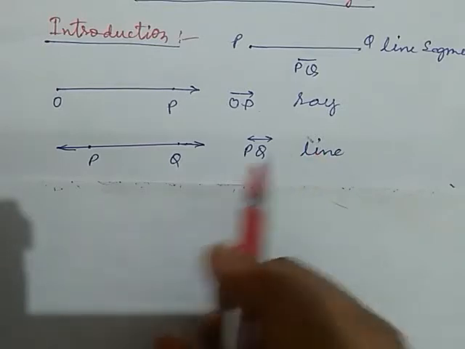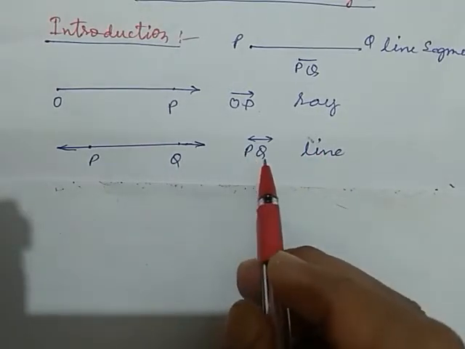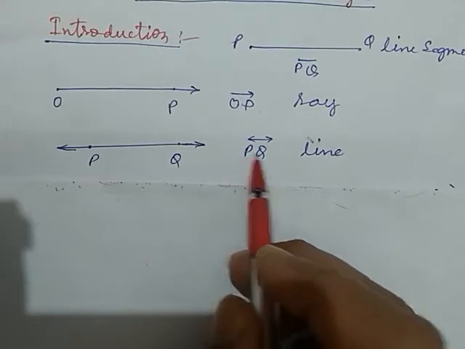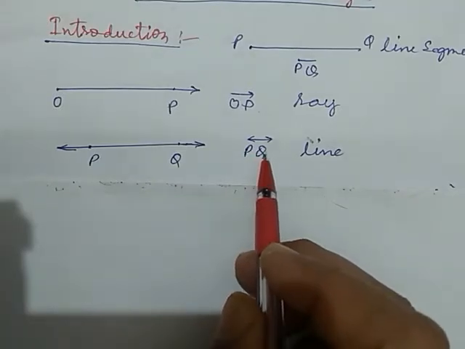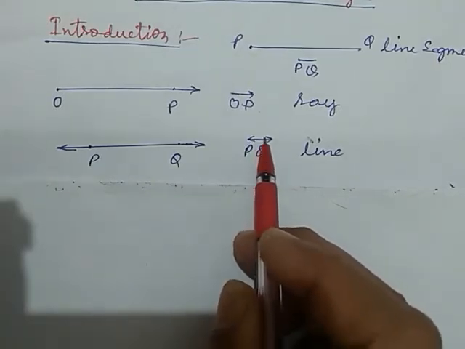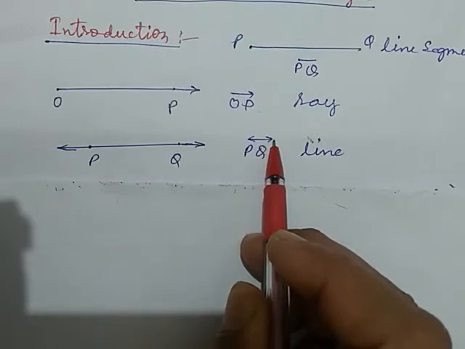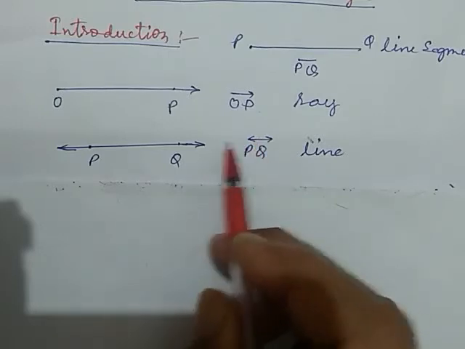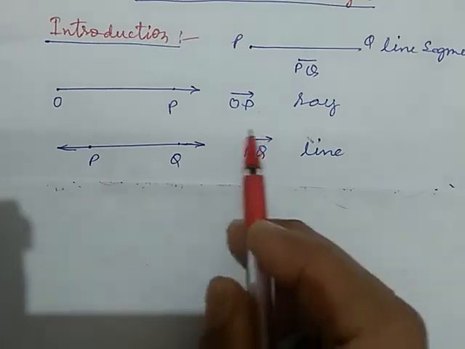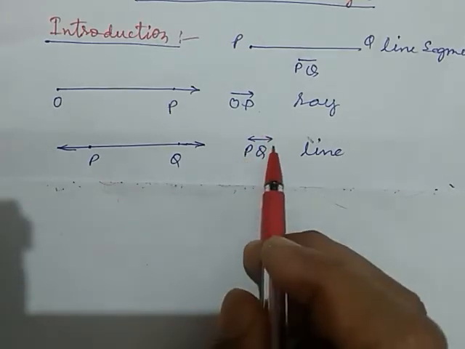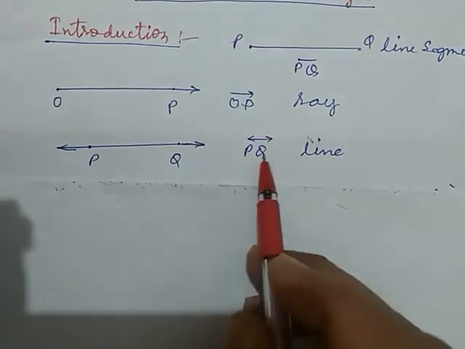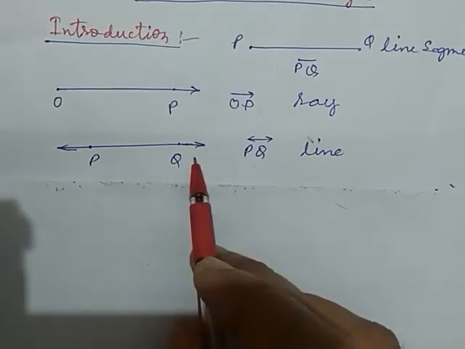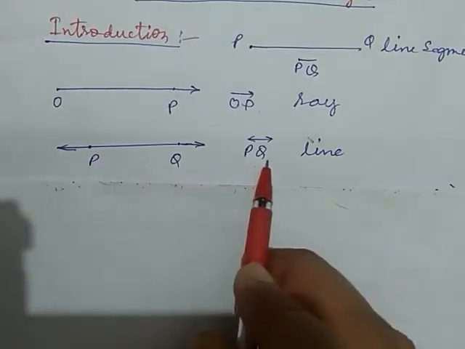So we can represent this by writing two points' names and an arrow having two directions. In this way we can represent a line. So a line has unlimited length and can be extended in both directions.